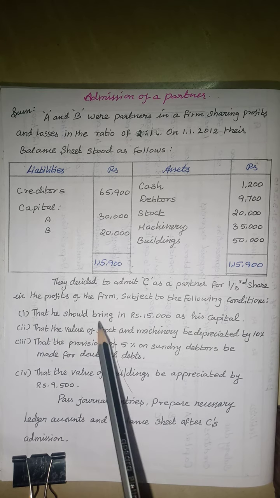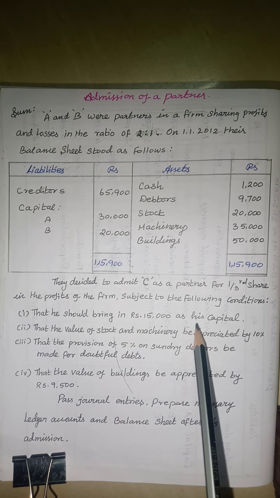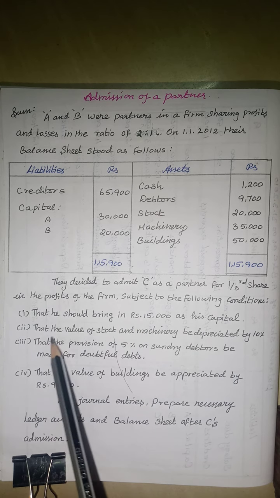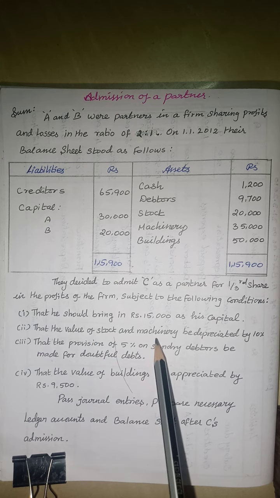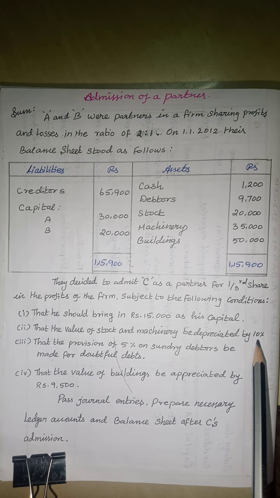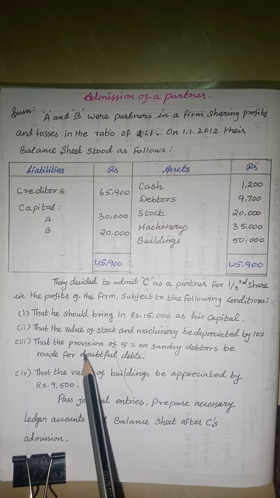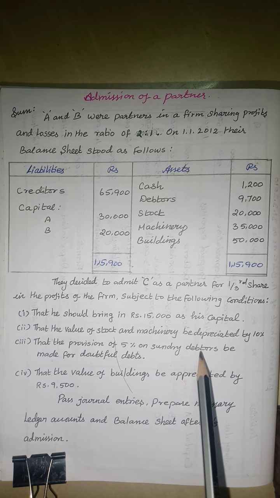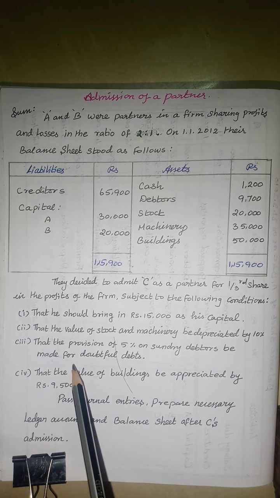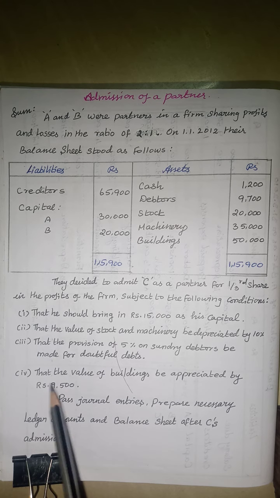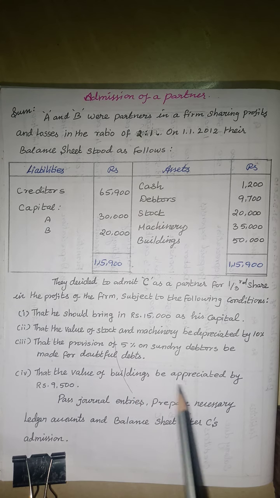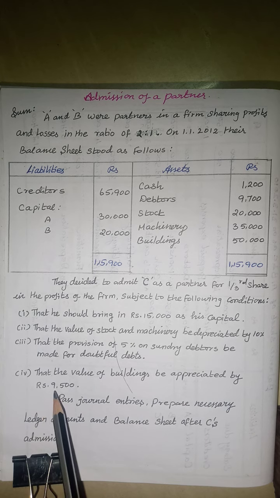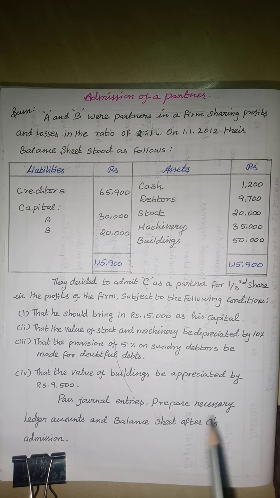That he should bring in rupees 15,000 as his capital; that the value of stock and machinery be depreciated by 10%; that a provision of 5% on sundry debtors be made for doubtful debts; that the value of buildings be appreciated by rupees 9,500. Pass necessary journal entries, prepare necessary ledger accounts and the balance sheet after admission.